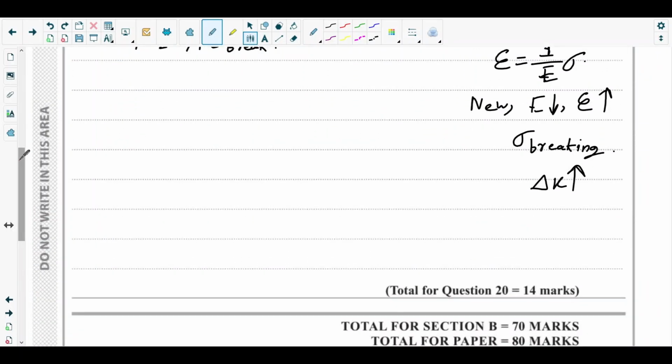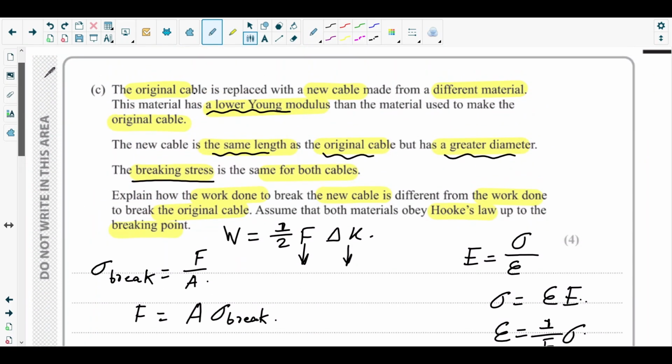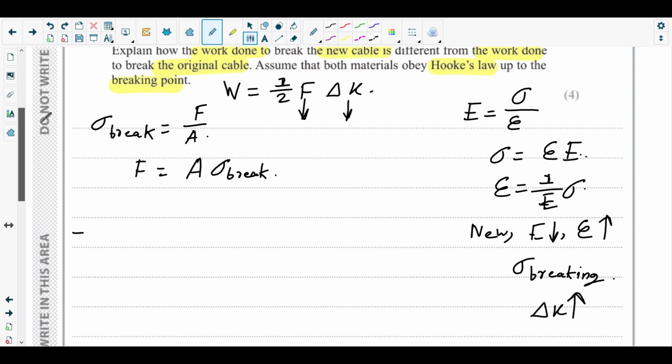Okay, so the first point for 4 marks is what we have deduced from here.